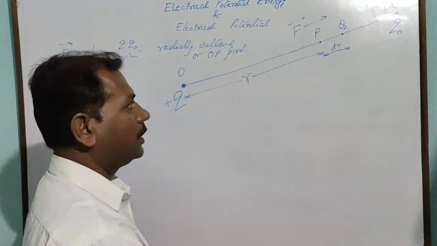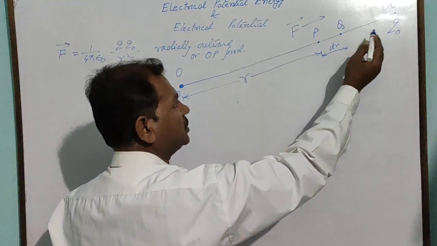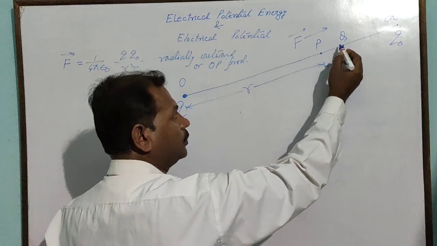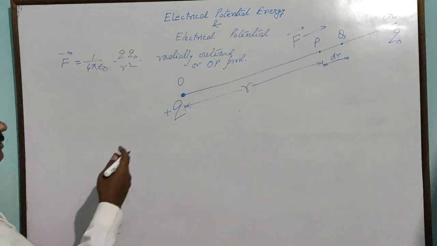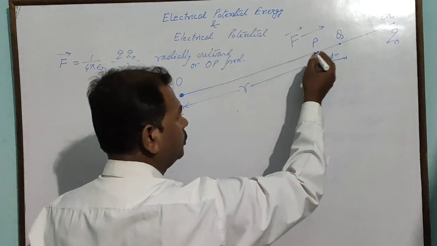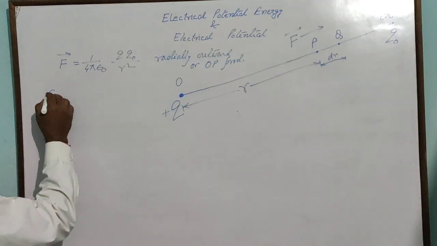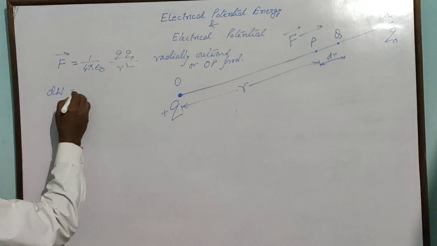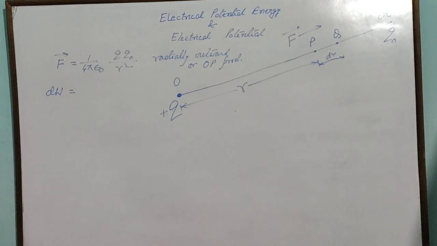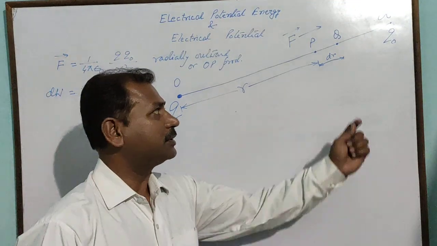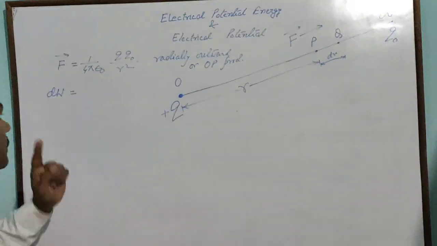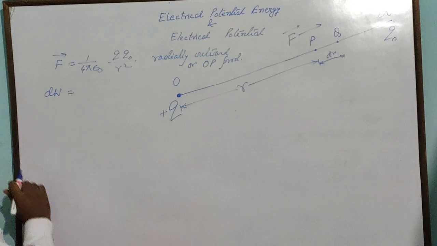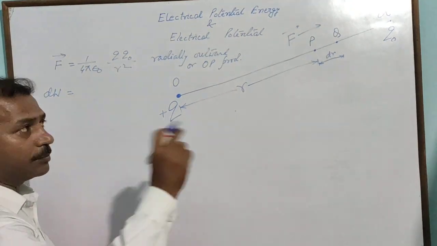This means if you want to bring the charge Q0 from Q to P, you have to perform some work, but the distance is very small, so the work done will also be small. So work done in displacing the charge from Q to P.